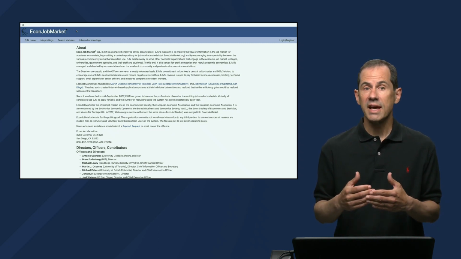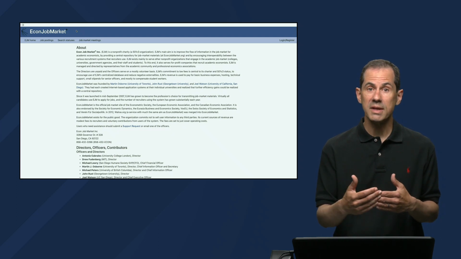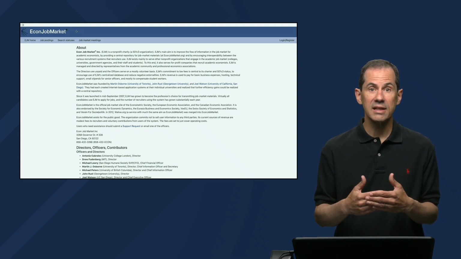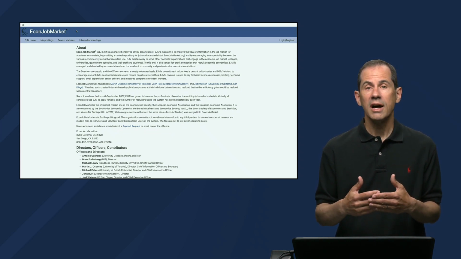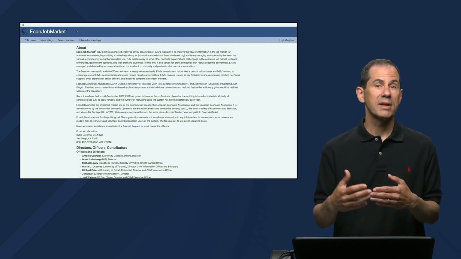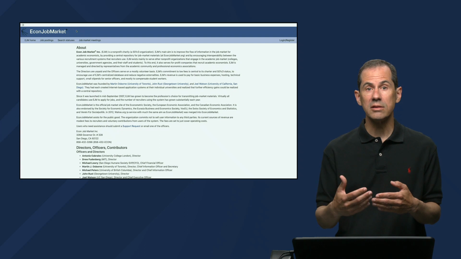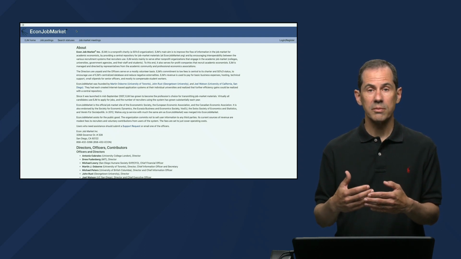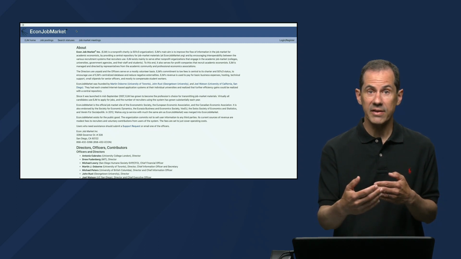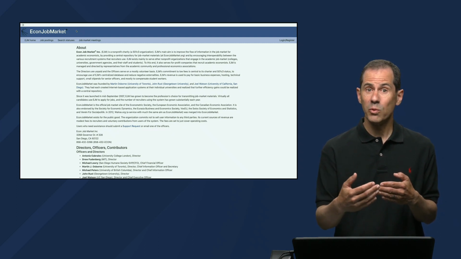Now, this means that you shouldn't wait till the last minute to request recommenders in the system. If you're waiting until just before the deadline for an application, you might be able to initiate the application before the deadline, but your application won't be complete until all of the recommenders are in place for that application. And so that could stretch beyond the deadline for the application if you wait till the last second.